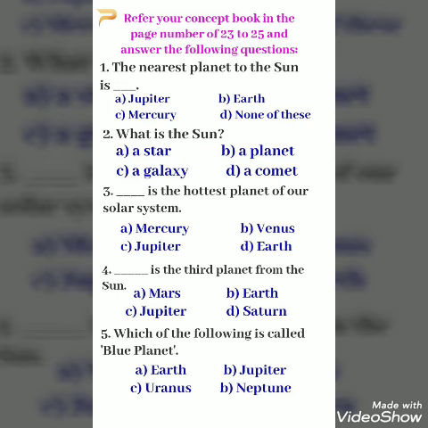Your fifth question is: which of the following is called blue planet? Your options are A. Earth, B. Jupiter, C. Uranus, D. Neptune.